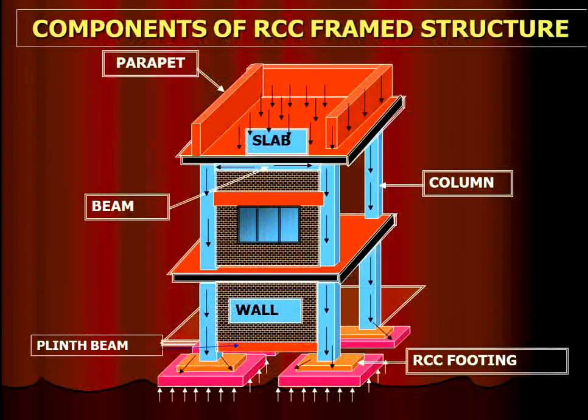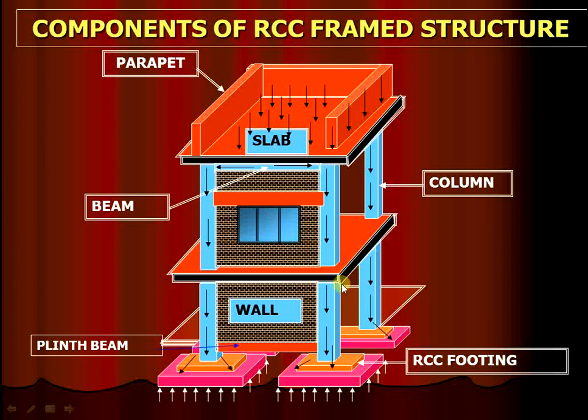and this is the frame structure. In a frame structure, we have to design the beam, column and slab. This is the composite structure of beam, column and slab. That is the load taking of the slab. The slab transfers the load to the beam, and the beam transfers the load to the column. On the first floor, the column also transfers the load to the slab.